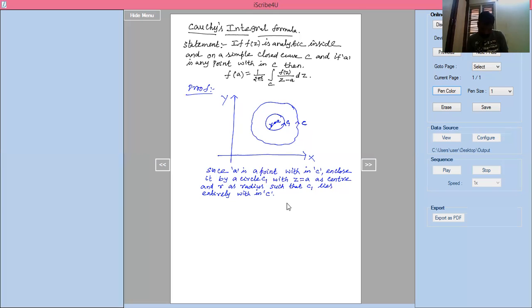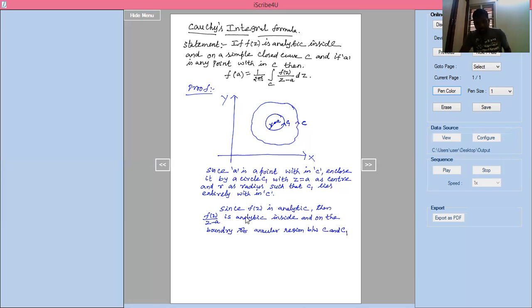Next, since f of z is analytic, then f of z divided by z minus a is analytic inside and on the boundary of the annular region between C and C1.